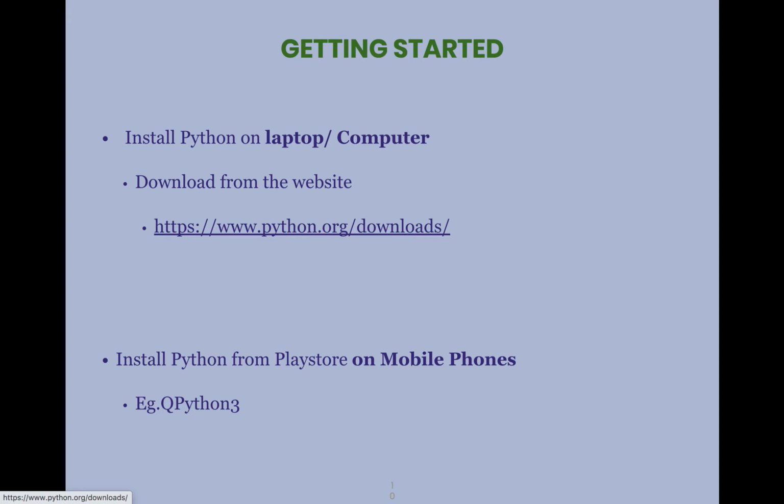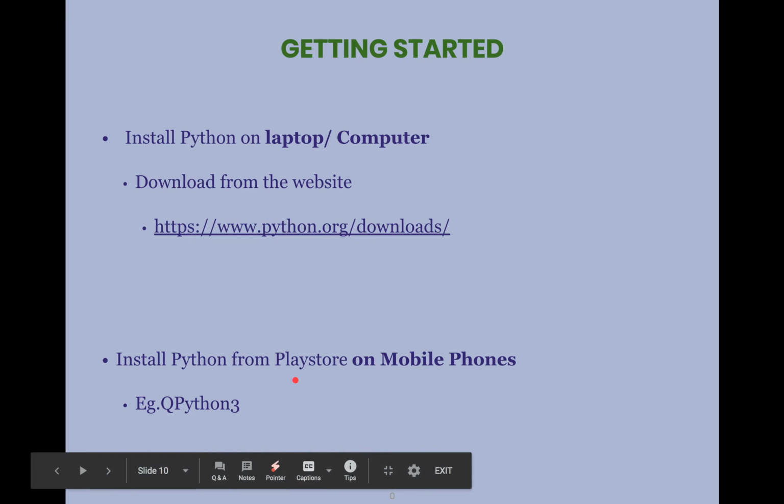There are currently two releases available, release 2 and release 3, and you can choose which one you want. You always choose the latest one. Version 3, 3.8 point something, is the latest version of Python. You can install that. If you're using a mobile phone, then you can install Python from any Python app